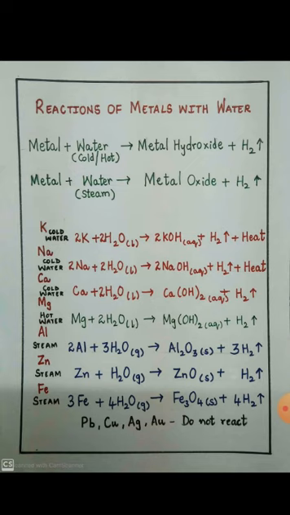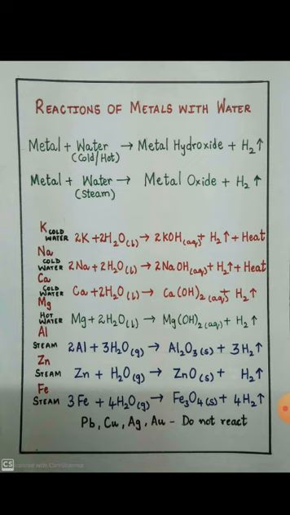Now, if you look at the chemical reactions of metals with water, it's easy if you learn the general equations. So, metal plus water. Here, the water can be either cold water or hot water. We get metal hydroxide plus hydrogen gas.